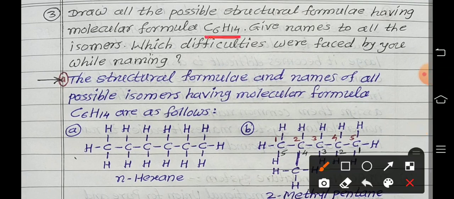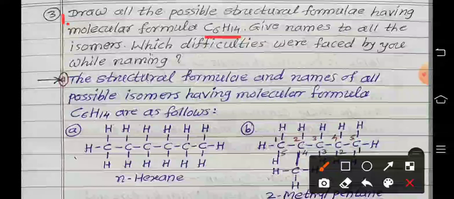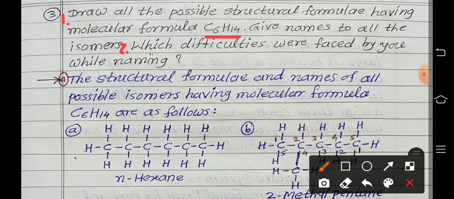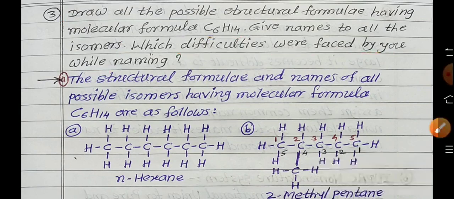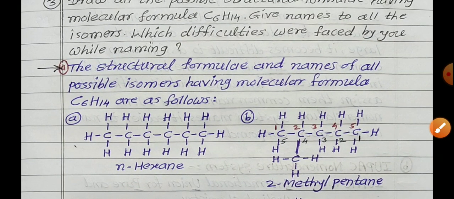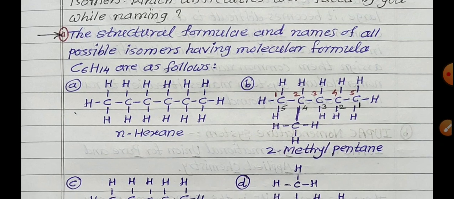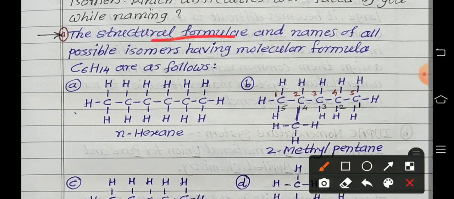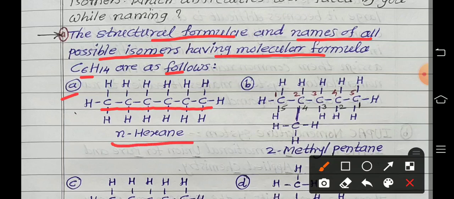Now this is the second part. First part we are drawing, and second part of this question is which difficulties were faced by you while naming it. So first part of this question, the structural formulae and names of all possible isomers having a molecular formula C6H14 are as follows. So first one is what? All 6 carbon atoms are in a straight line, so called as what? N-hexane.